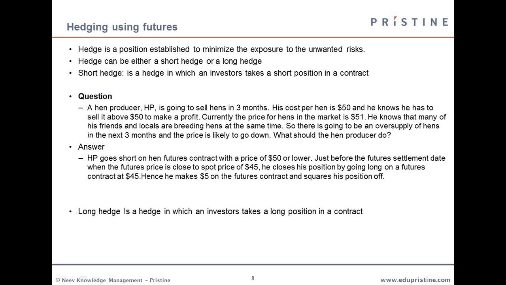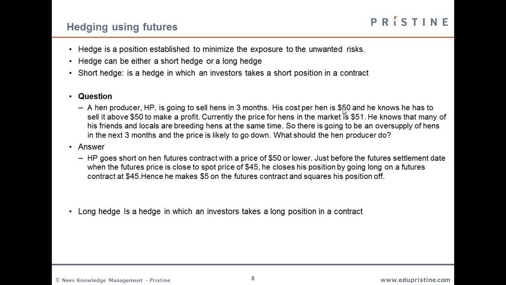Okay, so now we'll come to the main topic, that is hedging using futures. First of all, as we discussed before, a hedge is a position established to minimize exposure to unwanted risks. So you will take a position such that your payoff is stabilized no matter what happens in the market. The hedge can be of two types, either a short hedge or a long hedge. A short hedge is a hedge in which investors take a short position in a contract, and a long hedge is one in which investors take a long position in the contract.